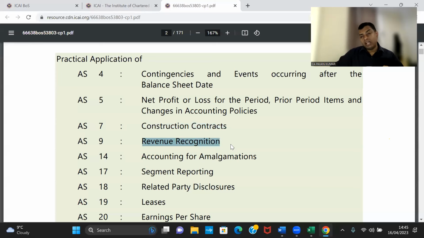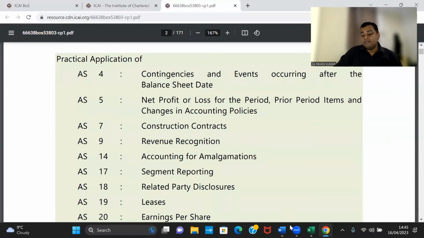Revenue recognition, multiple questions came. We'll not spend more time on theory. We'll spend the least time possible on the theory. We'll solve more problems. And today I'll give you one very good news.